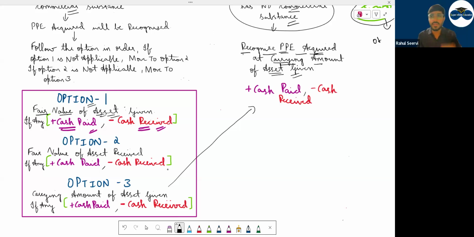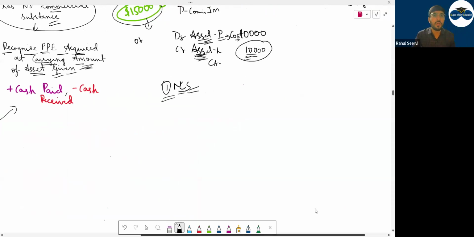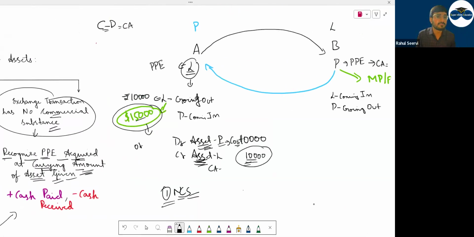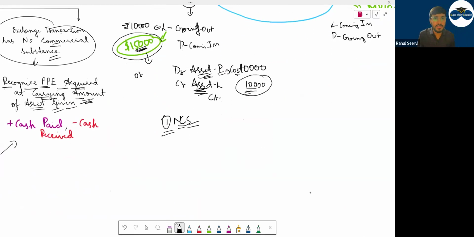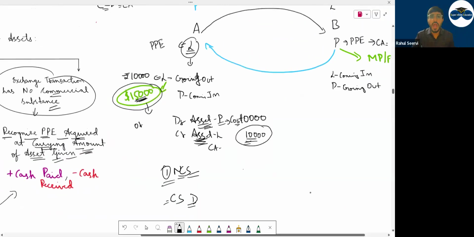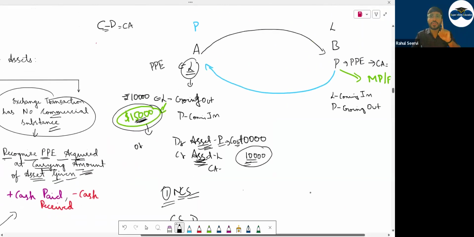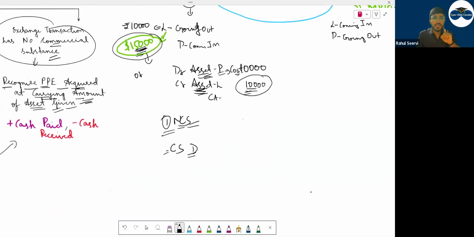So what is the first option? Fair value of the asset given. Sir, इधर तो given था, इधर भी given है, but difference क्या है? वो carrying amount है. This is fair value. Now I mention the fair value. What was the fair value of the asset given? 15,000. So if commercial substance is there, your first priority will be to what figure? Out of these three figures, what will be your first priority? Fair value of the asset given. That is Lamborghini, which I have given. So first priority is asset given.